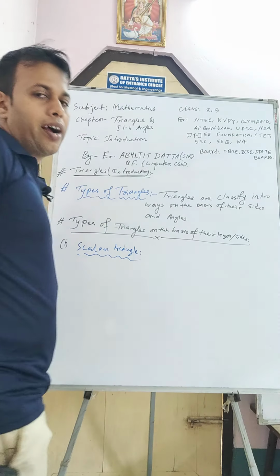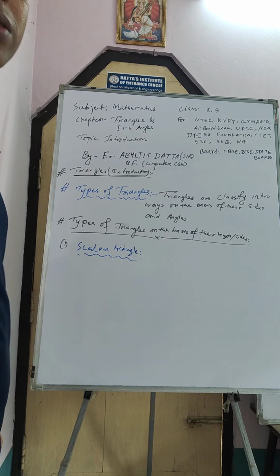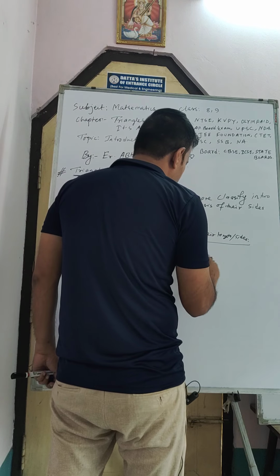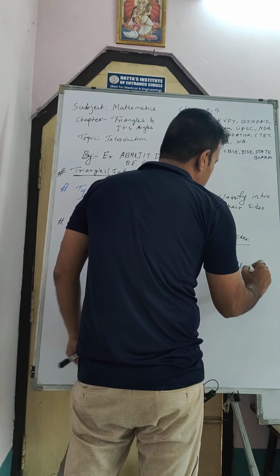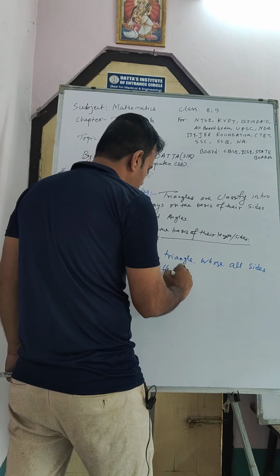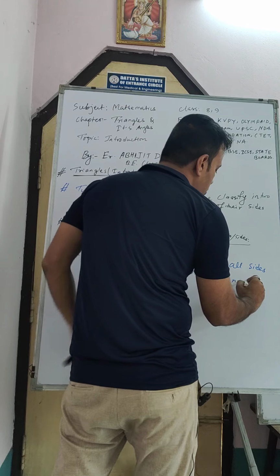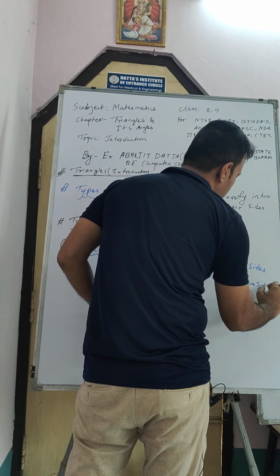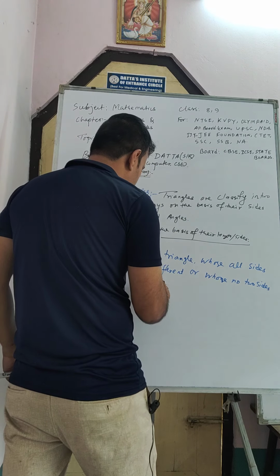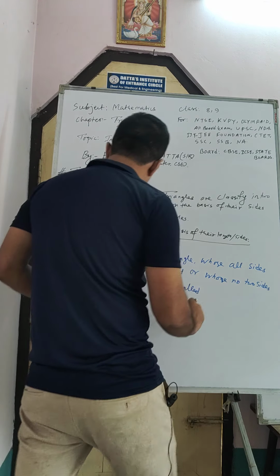The scalene triangle is a triangle whose all sides are different, or we can say whose no two sides are equal. Okay, a triangle whose no two sides are equal is called a scalene triangle.